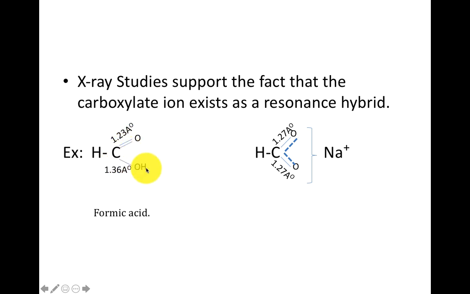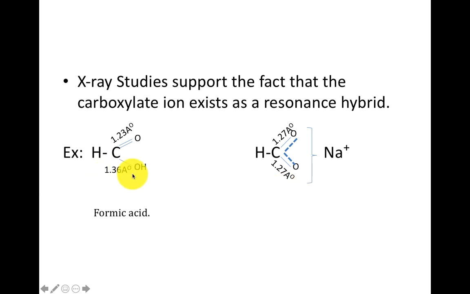So considering the sigma bond between the carbon and the OH, the bond length is 1.36 angstroms. Coming to the pi bond, the bond length is 1.23 angstroms. Now consider this formic acid. It is losing one proton and existing in the form of the formate ion, that is HCOO minus, and here the O minus will be present. And what is this Na plus? That is, this molecule is in the salt form.